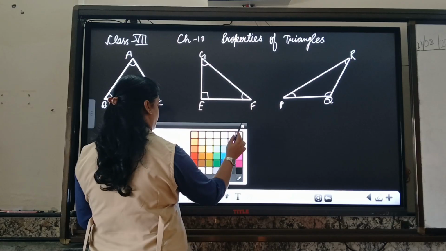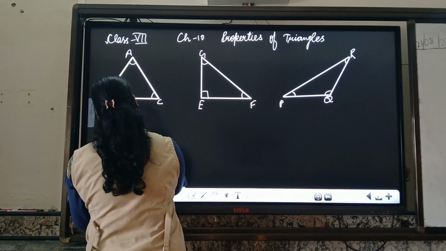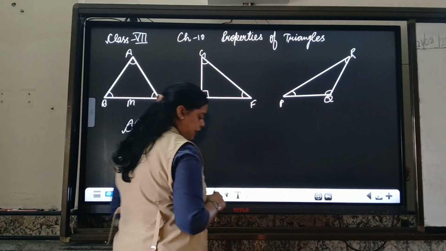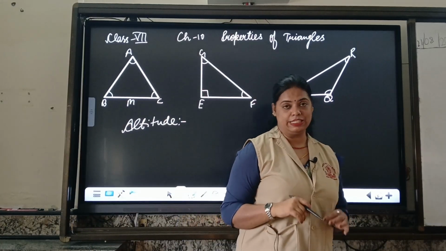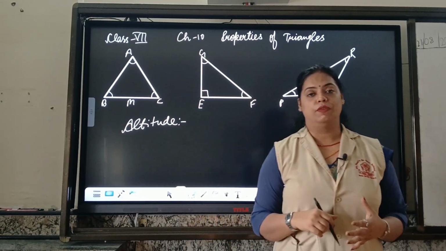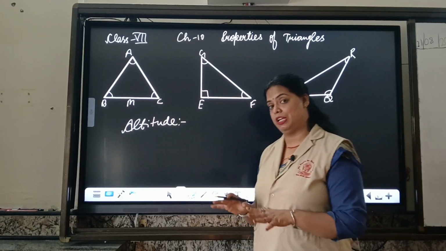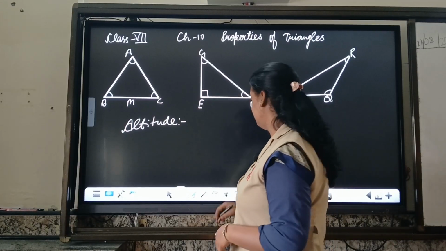Fine. Now it is for altitude. What is altitude? Altitude is a line segment which drops on the opposite side at 90 degrees. It is a perpendicular line segment, starting from any vertex.